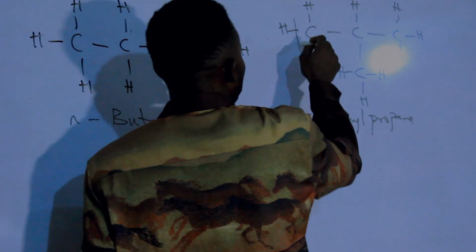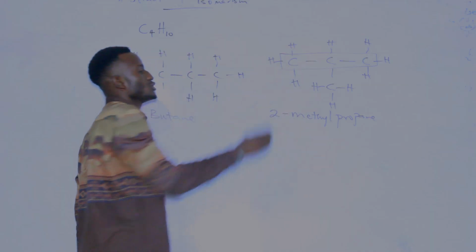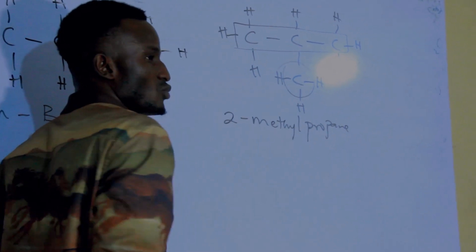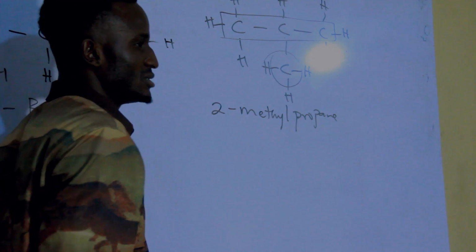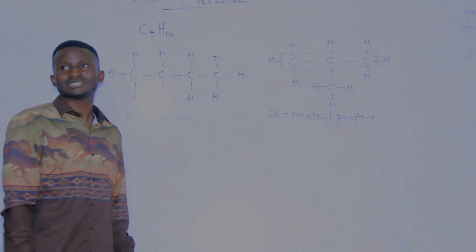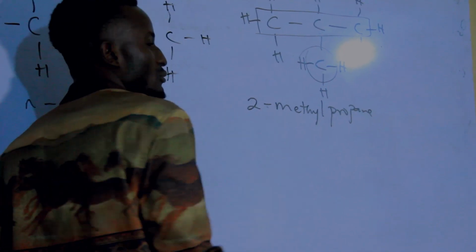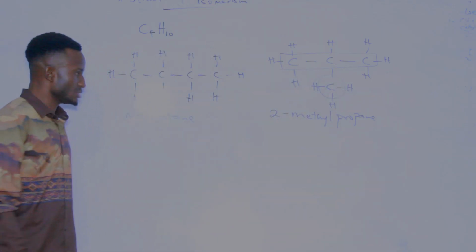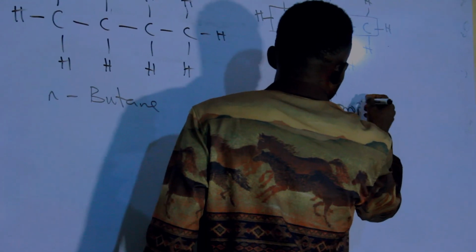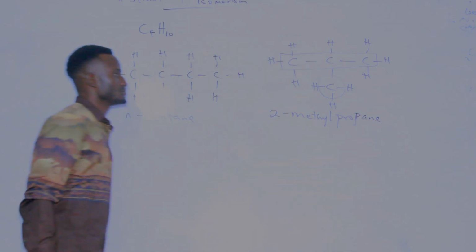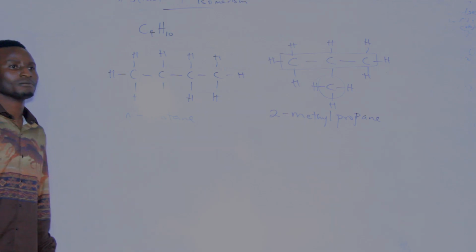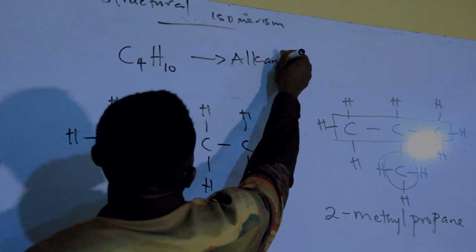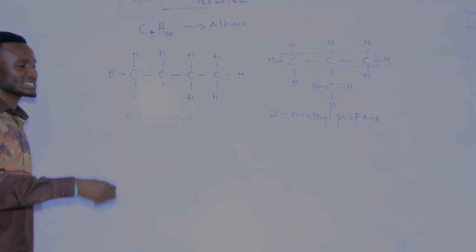This should be 2-methyl propane, because the longest carbon to carbon chain is this, according to the organic nomenclature I gave to you. And there is a substituent, which is found at the second carbon, and that is why this methyl has the position of 2. That's why we name this compound 2-methyl propane. Now, if you check this very well, this is an alkane family compound.